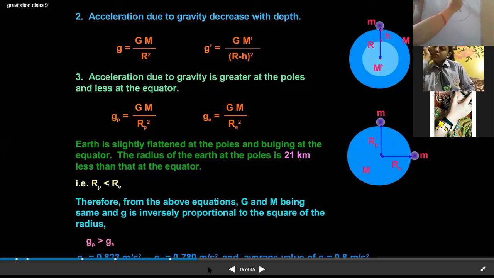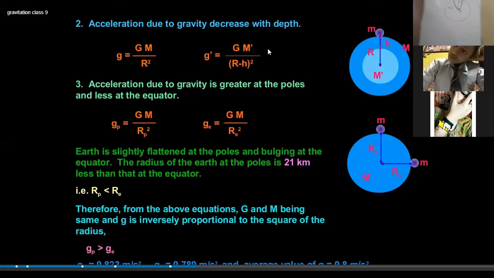Let the depth be H. Now, what will be the value of g? In normal circumstances, at point A, g is equal to G M upon R square.